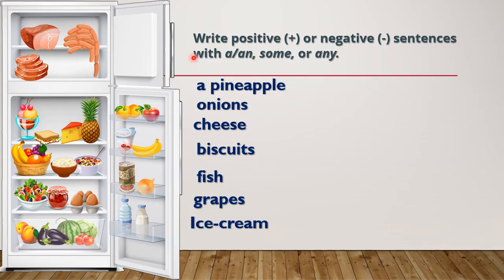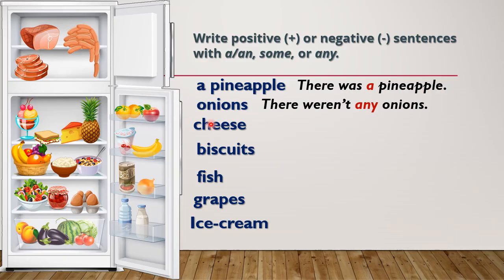Right? Alright, let's do this activity. Write positive or negative sentences with a or an, some or any. Okay, a pineapple. Do we have pineapple in this picture? Yes, there was a pineapple. We use was for singular because there is only one pineapple here. Next, onions. Is there any onions? No, right? So there weren't any onions.